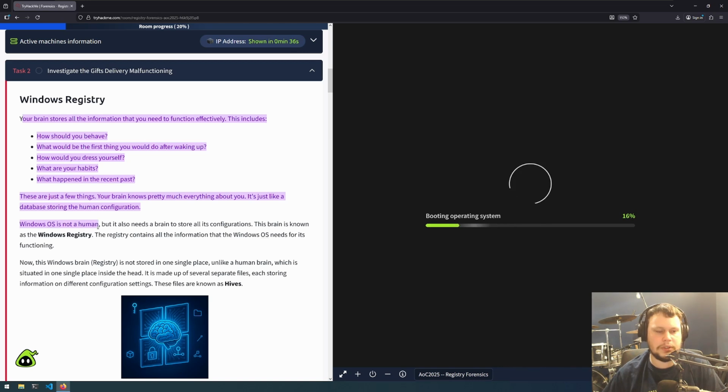Windows OS is not a human, but it also needs a brain to store all its configurations. This brain is known as the Windows Registry. The registry contains all the information that the Windows OS needs for its functioning. Now, this Windows brain, the registry, is not stored in one single place. Unlike a human brain, which is situated in one single place inside the head, it is made up of several separate files, each storing information on different configuration settings. These files are known as hives.